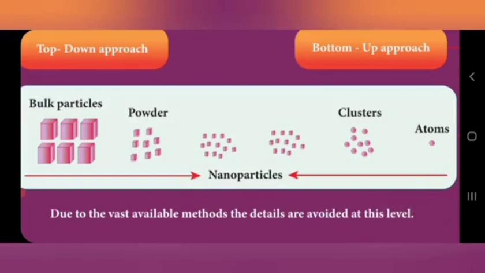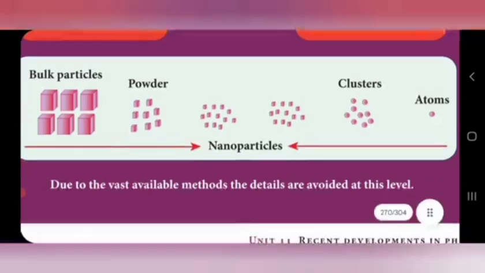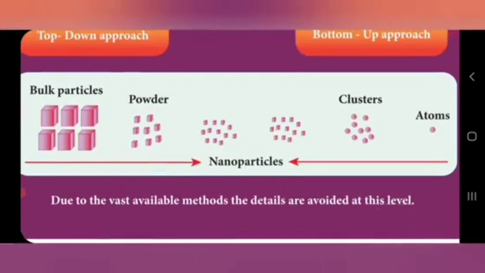So the first one is the top down approach, meaning from bulk particles to nanoparticles. In the bottom up approach, from the atom we form a cluster, and then we form a nanoparticle. These are the two methods we use to produce nanoparticles or nanostructures artificially.